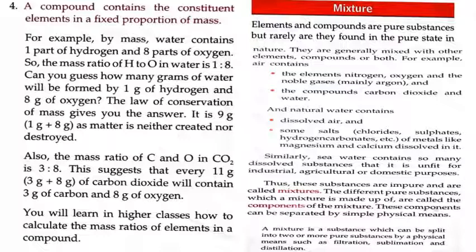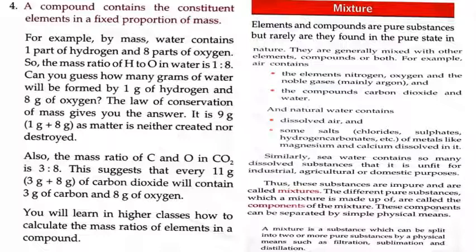The different pure substances which a mixture is made up of are called components of the mixture. These components can be separated by simple physical means. Therefore, firstly see the definition they have given. A mixture is a substance which can be split into 2 or more pure substances by a physical means such as filtration, sublimation, and distillation. So, let's understand what is mixture.